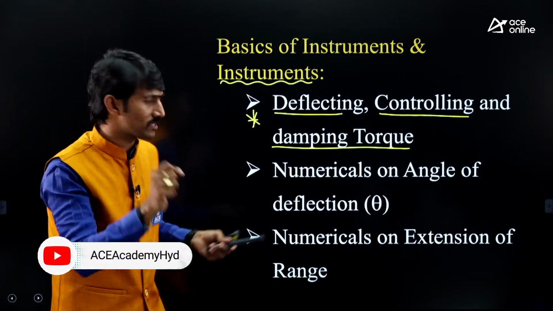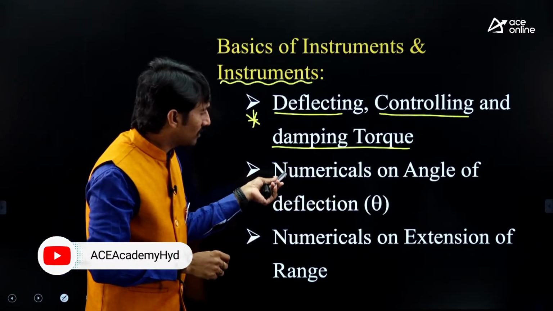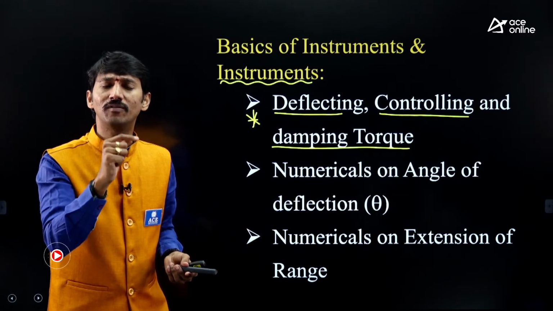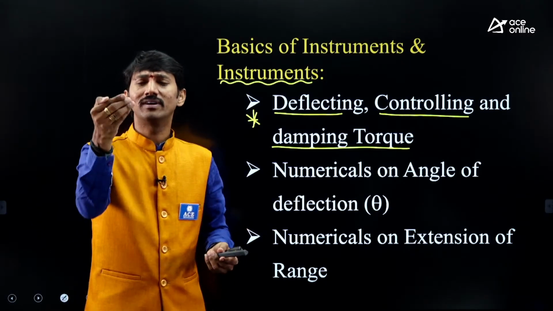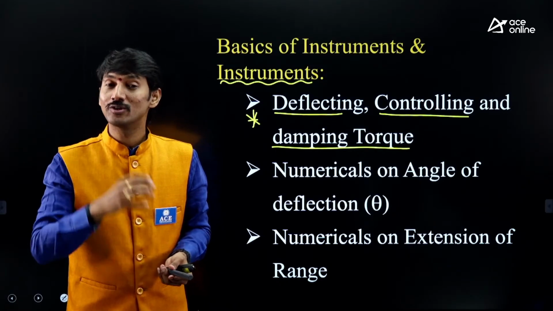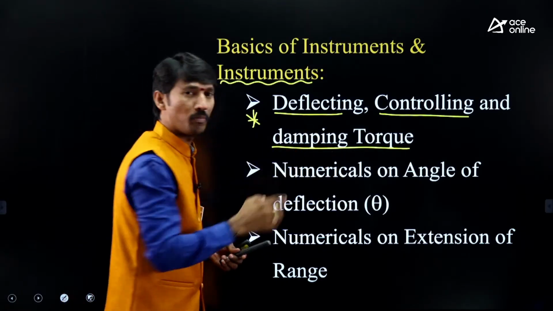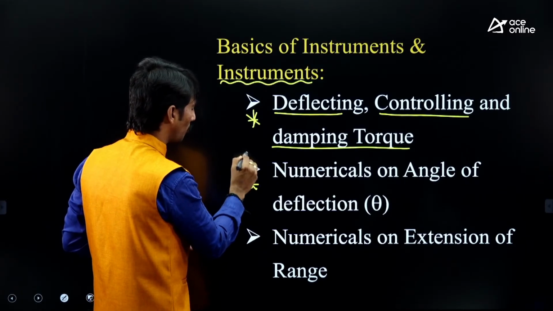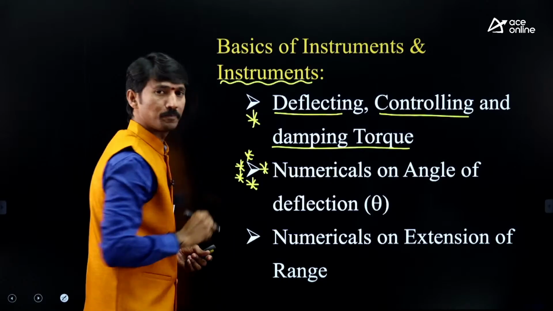The numerical questions are possible from what? Numericals on angle of deflection theta. Angle of deflection theta means this is from the deflecting torque, TD only. So based on that, the questions are more popular and I am giving more preference for this. You need to focus more on this.